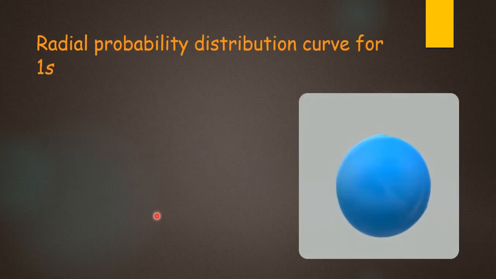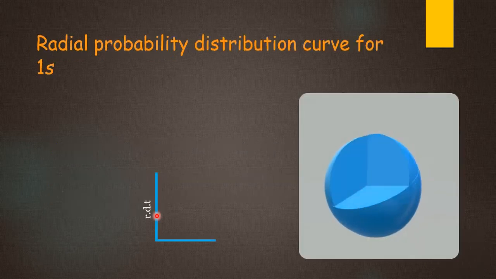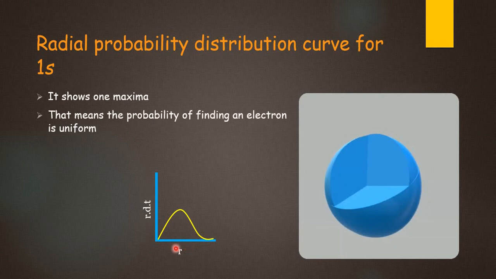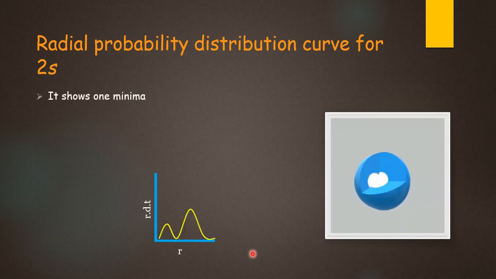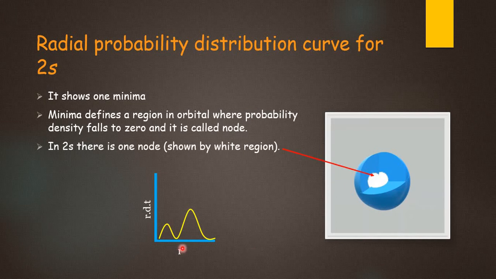When we plot the radial probability distribution curve against the distance from the nucleus, it shows one maxima for 1s. That means there is no node in the 1s orbital. When we draw the same radial probability distribution curve for the 2s orbital, it shows one minima. A minima defines a region in the orbital where probability density falls to 0 and it is called a node.